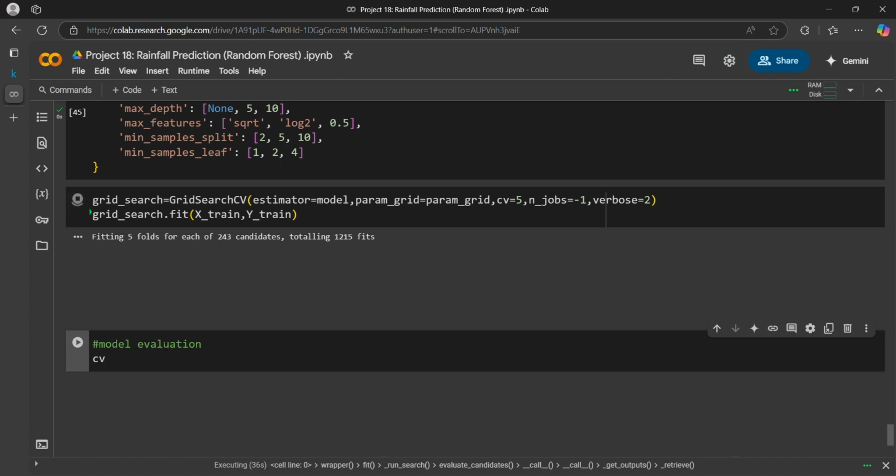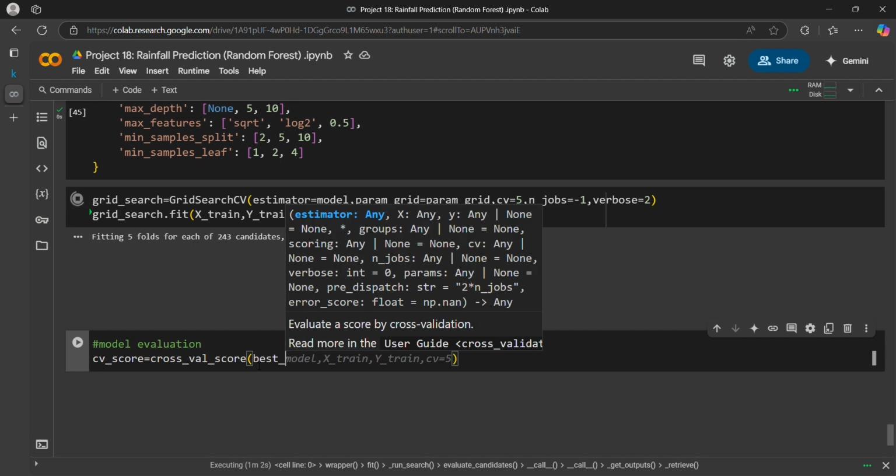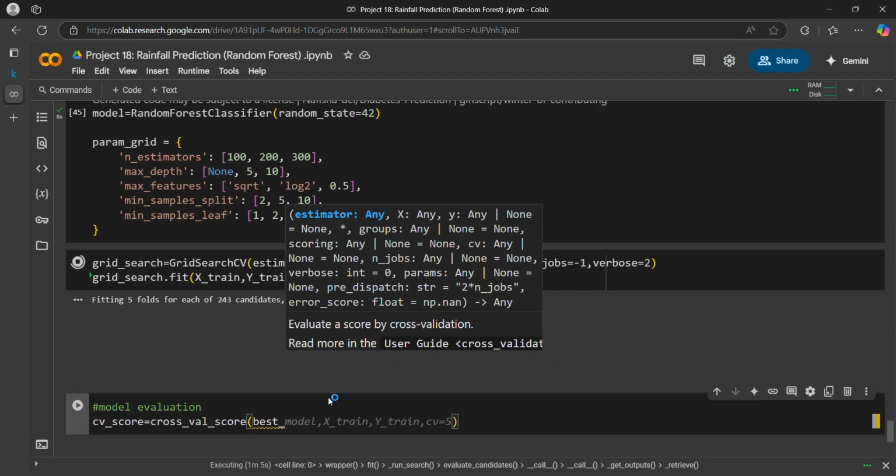CV score is equal to cross val score. Just a minute, I have to put it to a variable. CV score is equal to cross val score, best RF model. I have to define the RF model.